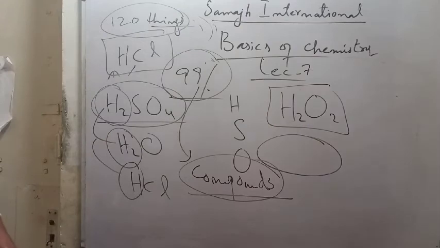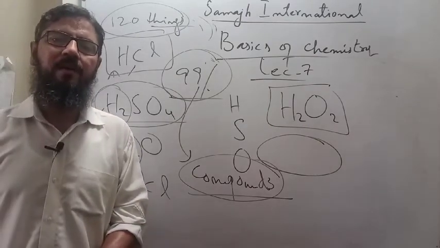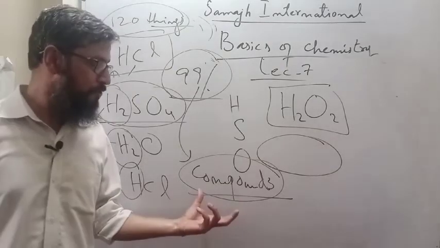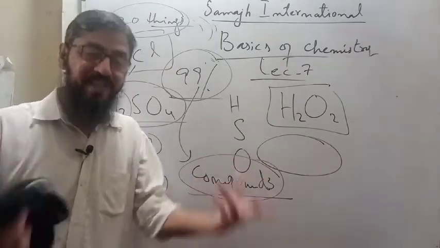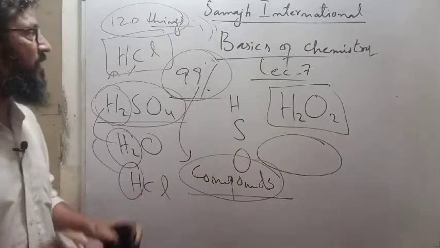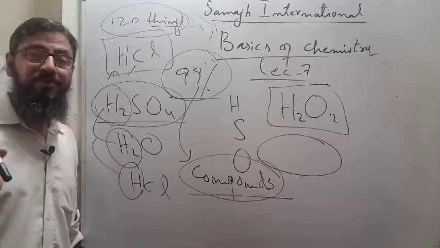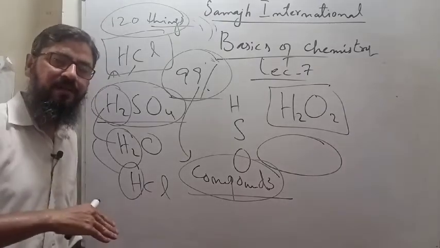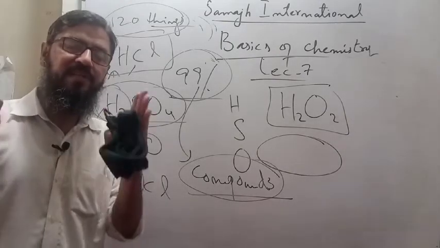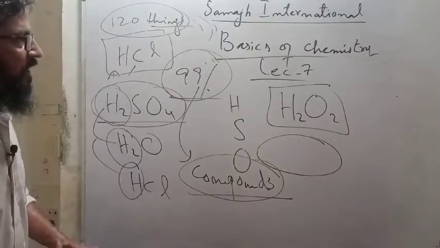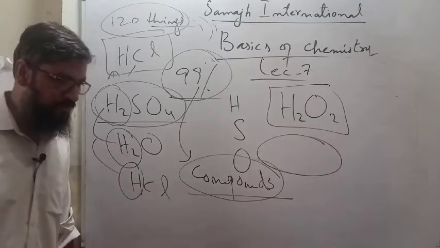But the interesting fact is that you have made all these compounds with the help of those 118 basic things which were called elements. And how did you make elements? With the help of combining the same type of atoms. Got it? So lecture number 7 is enough.